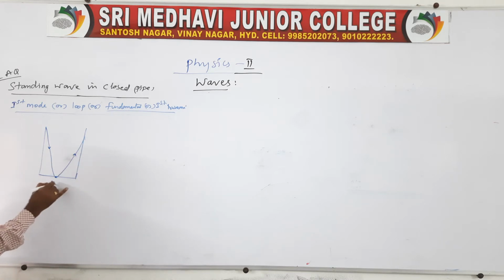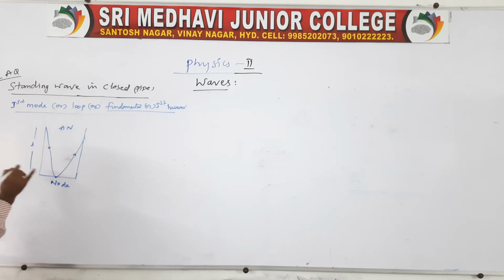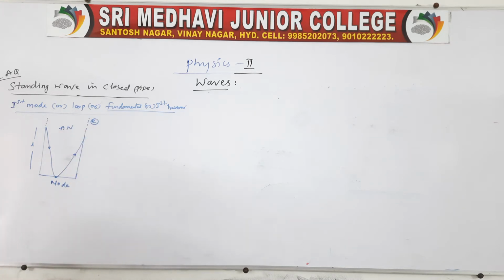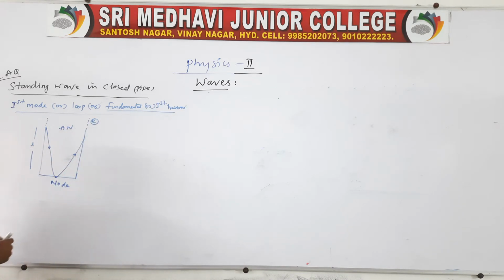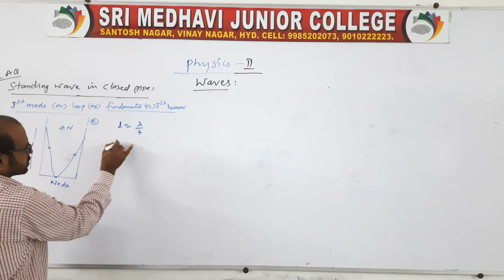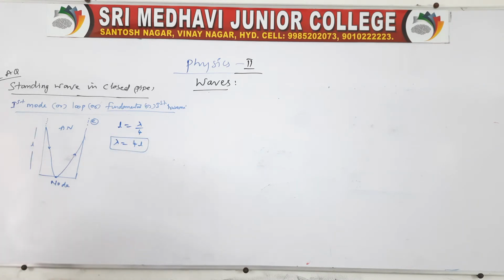This point is a node, and this point is an antinode, and the length will be L. Generally the wave will extend outside like this, which we can call end correction. We'll see that in the next classes. So here we get the fundamental frequency, or first harmonic. The distance between the node and antinode is L, which equals lambda by 4. So lambda is equal to 4L. Very simple derivation, a very simple LAQ question.